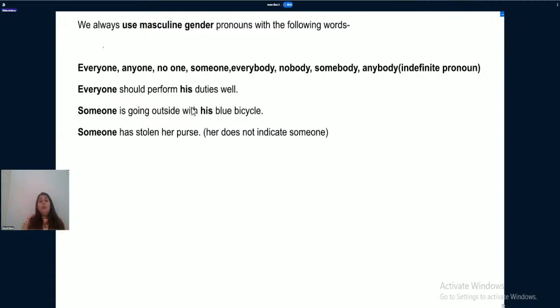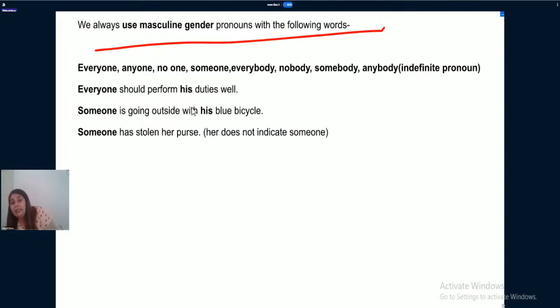We always use masculine gender pronouns with the following words. This is what I told you recently, that these words are all singular in nature. Why do we use masculine gender here? You need to understand that these are also common gender words.